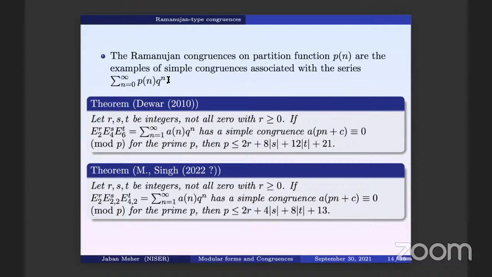I have a question. Thanks for your nice talk. I am curious: if you fix a prime number p, and you look at the set of integers n such that the partition function p(n) is congruent to 0 modulo this prime, is this set always infinite or not? For example, 7, 19 or 31.